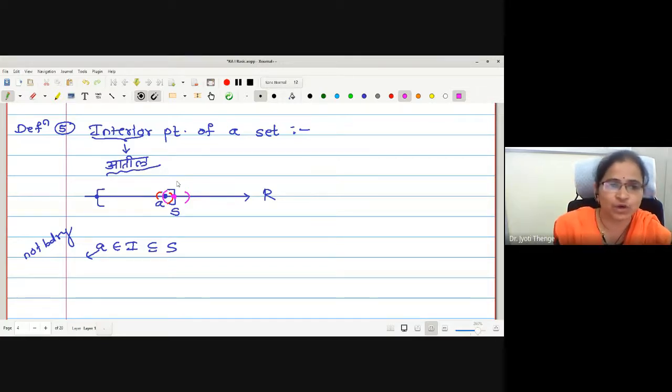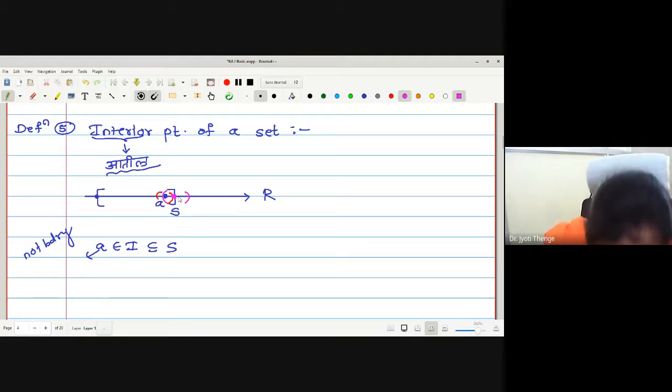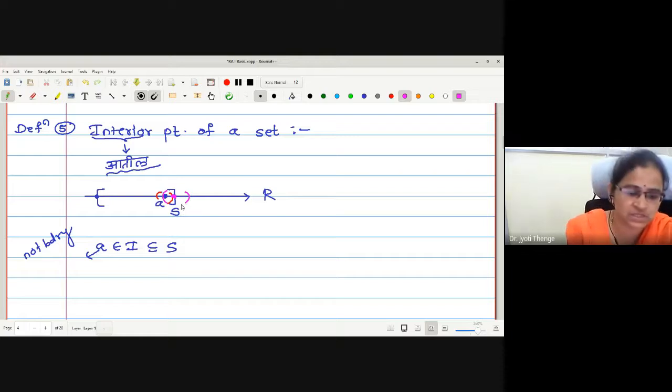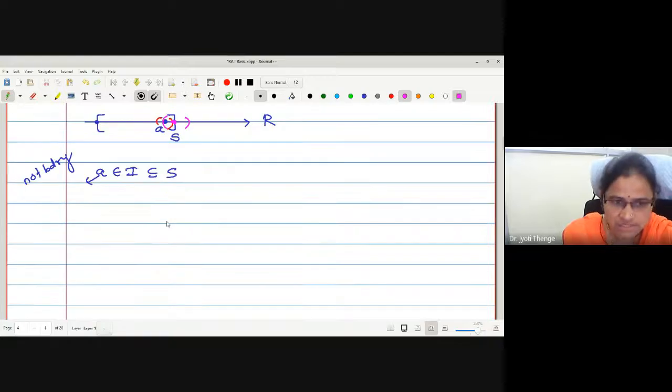Correct? Therefore, what is an interior point? A point is said to be an interior point of the given set if there is a neighborhood around X which is in the same set. Let me write the definition.